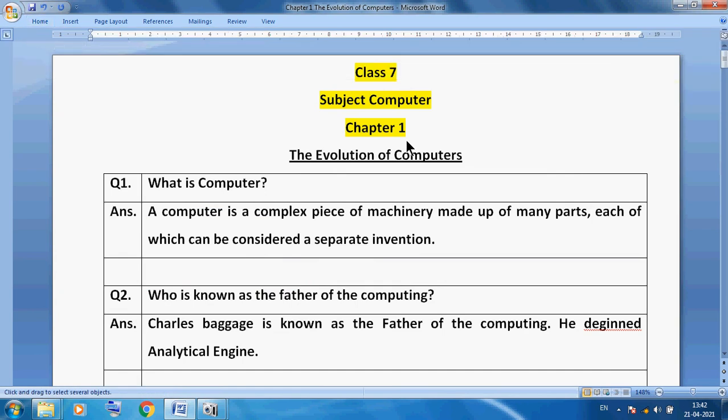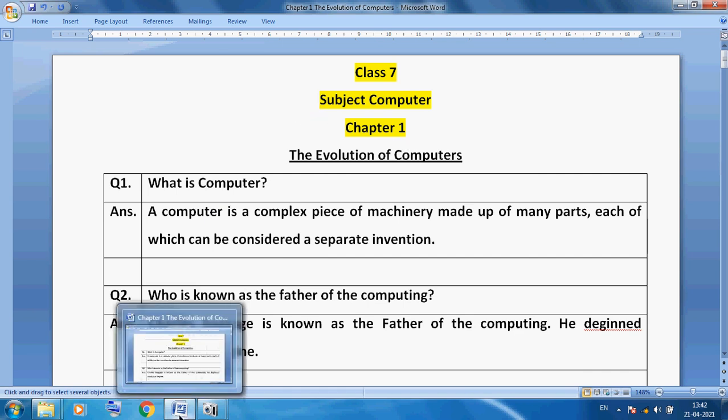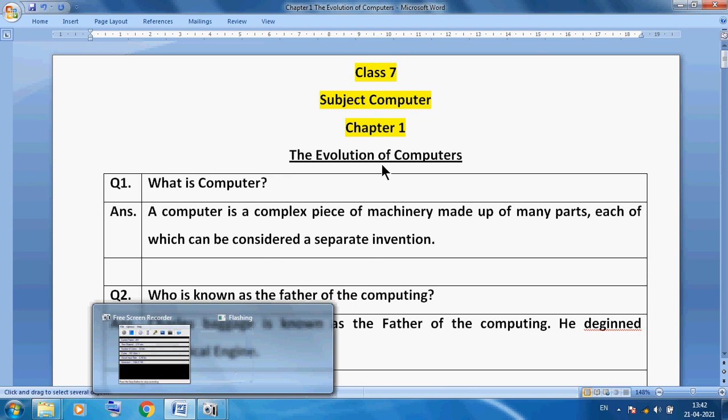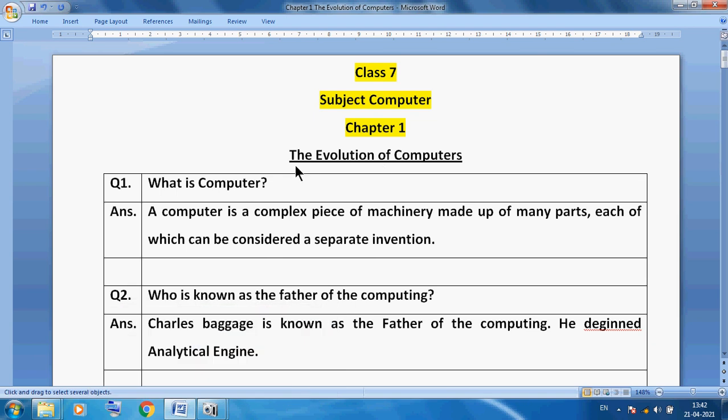Class 7, subject computer, chapter 1. Our chapter 1 is evolution of computer. In this chapter we can see the generation of computers, but first I want to discuss what is computer.